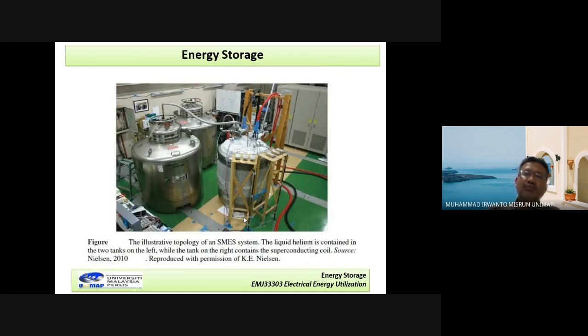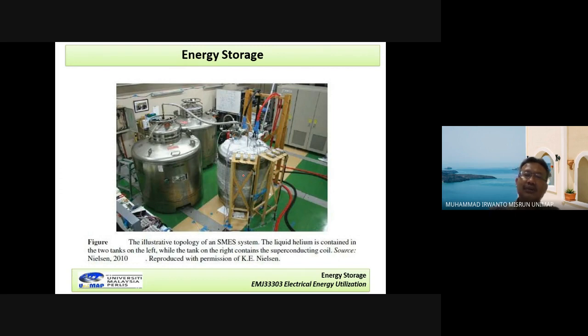For example, the device is in a tank, let's say the coil in the tank. It is connected to one wire, one cable, to give the voltage to the coil, and then current flows through this coil in the tank. So the energy that can be stored is given by 1/2 L I squared.